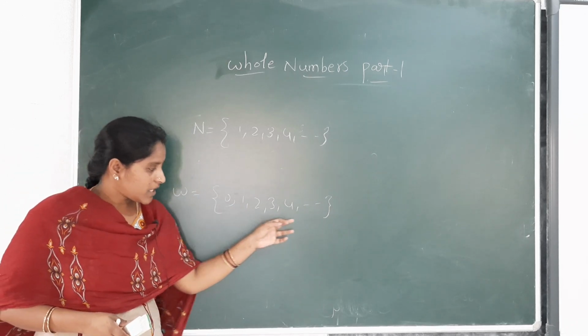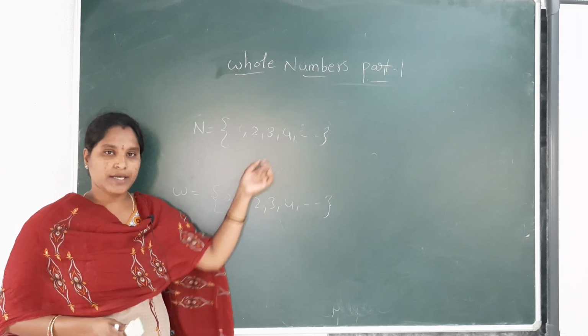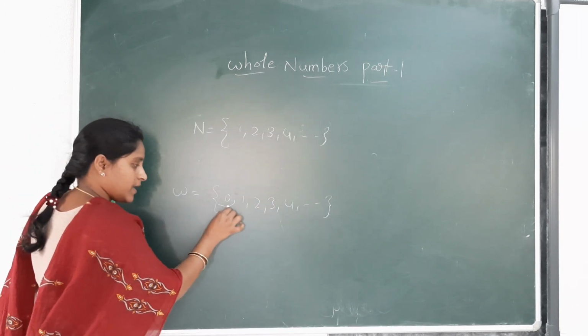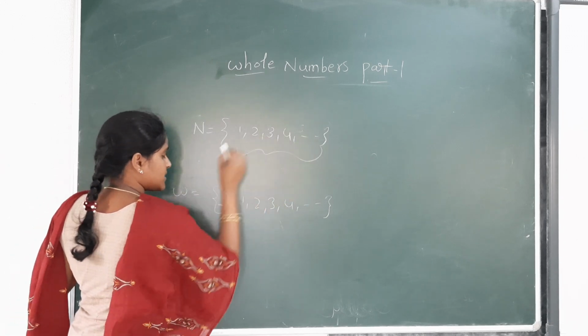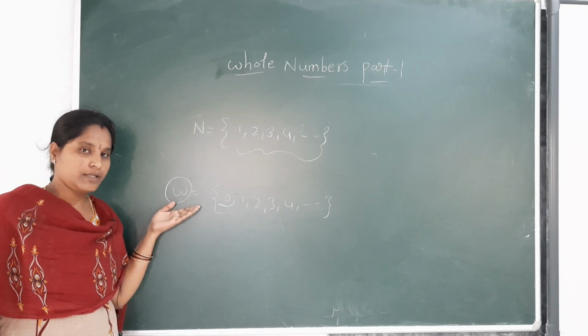Except 0, the remaining numbers are all natural numbers. Whole numbers are denoted by W.